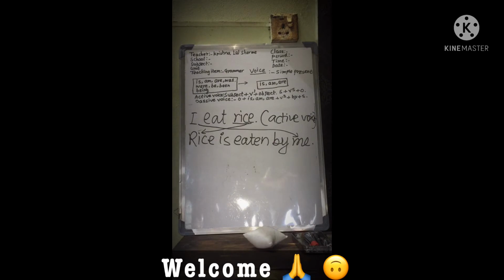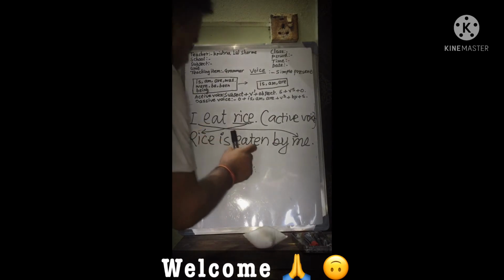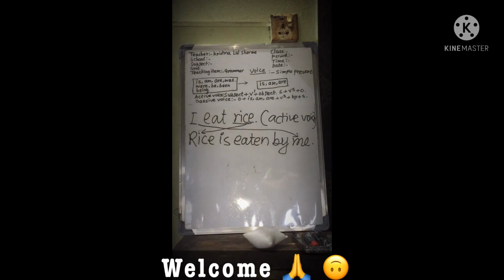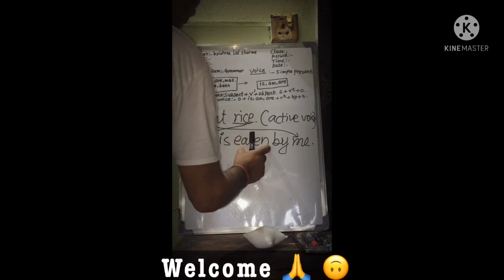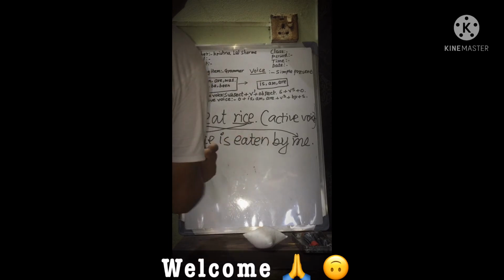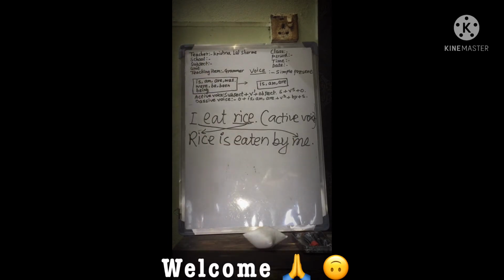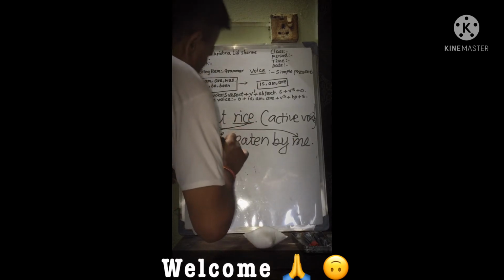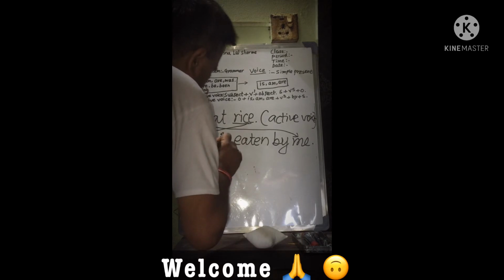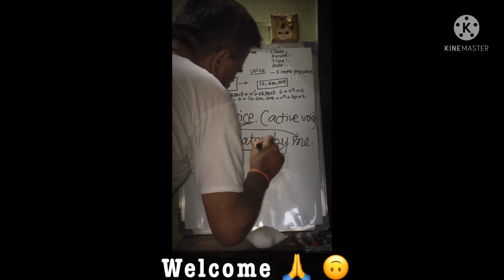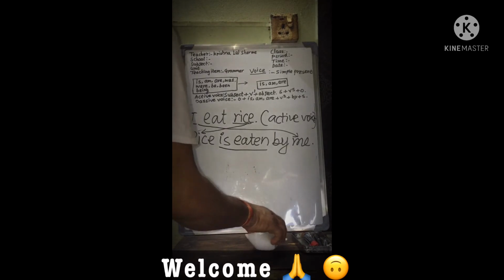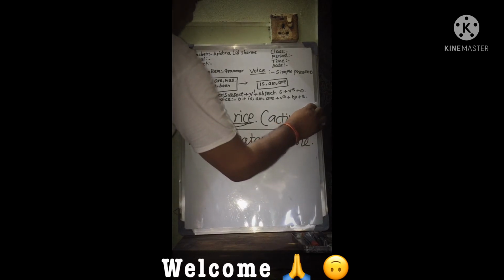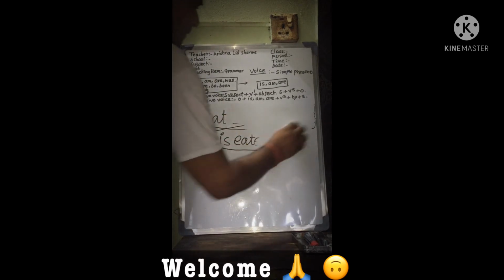According to our grammatical rule, the main verb is changed into the third form. Eat, ate, eaten. Eaten is also called the past participle. Rice is eaten by me. In the second sentence, is eaten is said to be in the passive voice. Okay, are you clear? Have you got any problem learning voice?